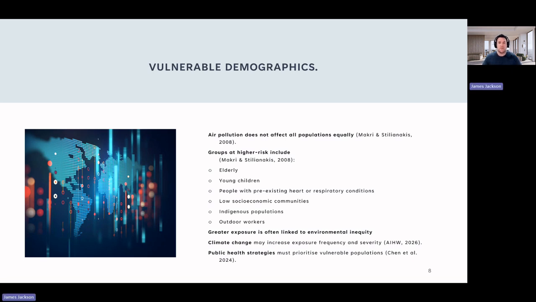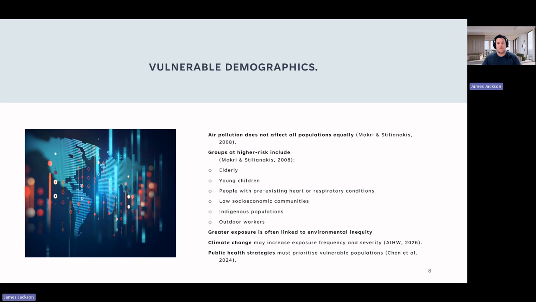Socioeconomically disadvantaged communities also often experience higher levels of air pollution exposure due to their proximity to industrial areas, major roads, or poorer quality housing. This is indicative of broader concepts relating to environmental health inequity in society. In Australia, Indigenous communities may be subjected to high levels of environmental exposure and experience reduced availability of healthcare services due to remote living conditions.